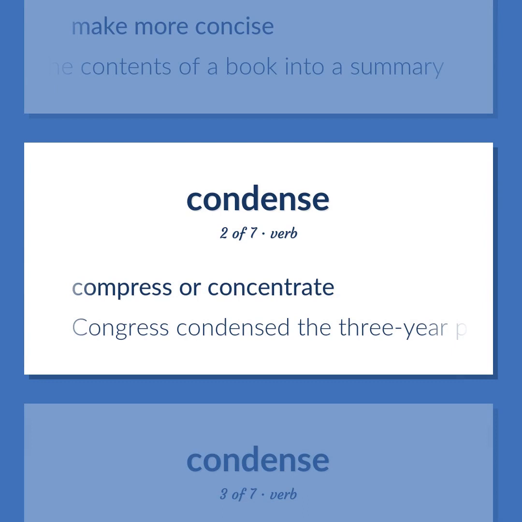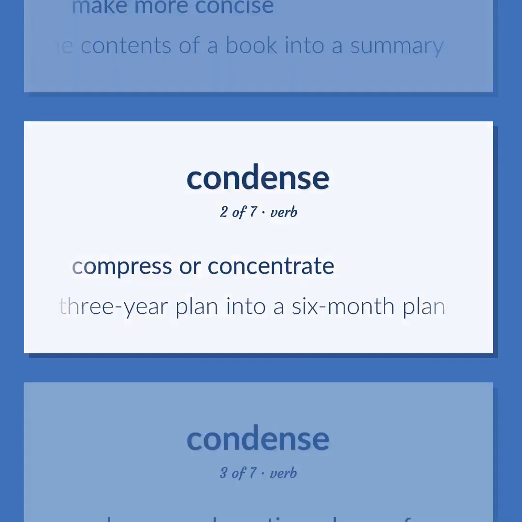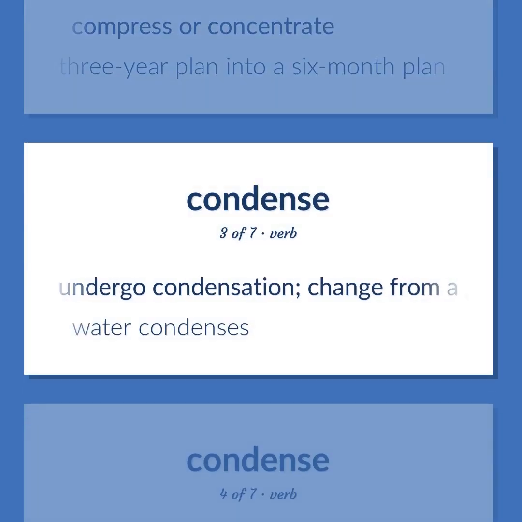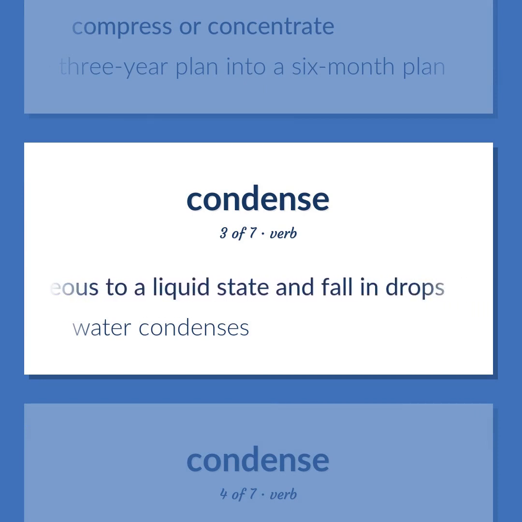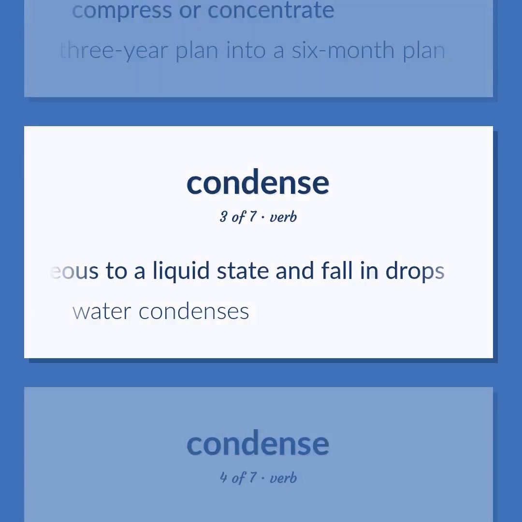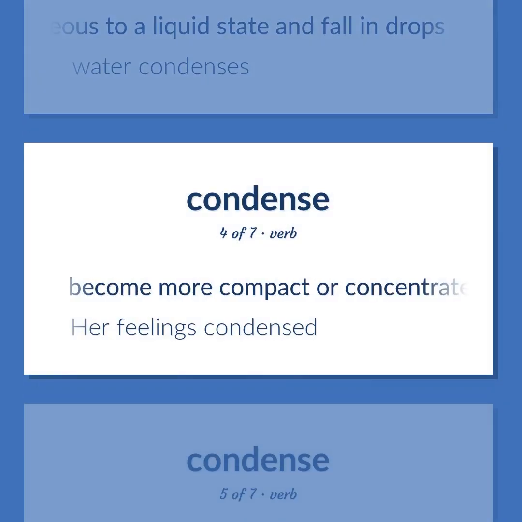Compress or concentrate. Congress condensed the 3-year plan into a 6-month plan. Undergo condensation. Change from a gaseous to a liquid state and fall in drops. Water condenses. Become more compact or concentrated. Her feelings condensed.